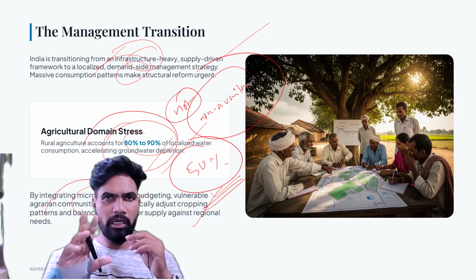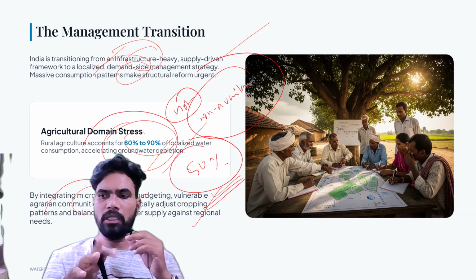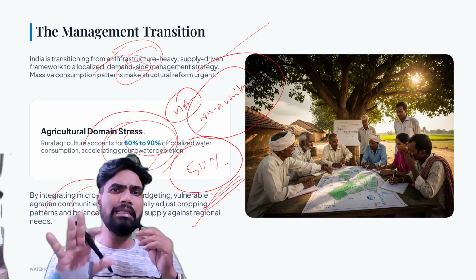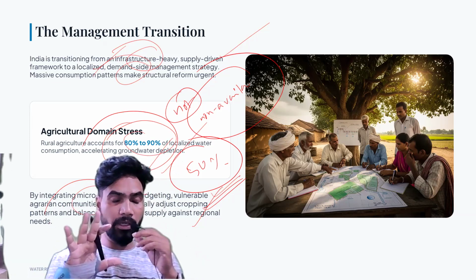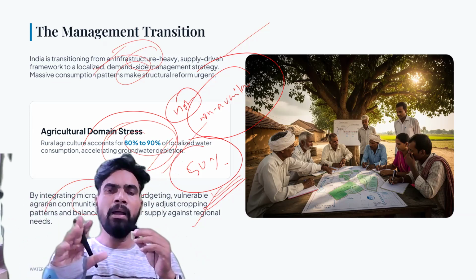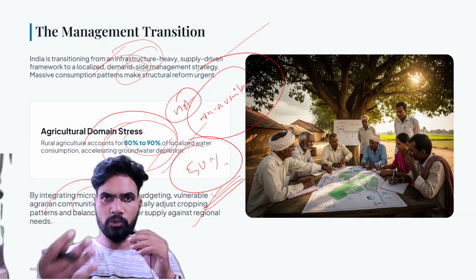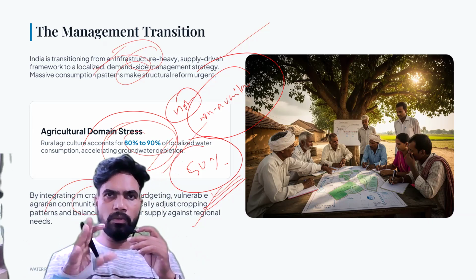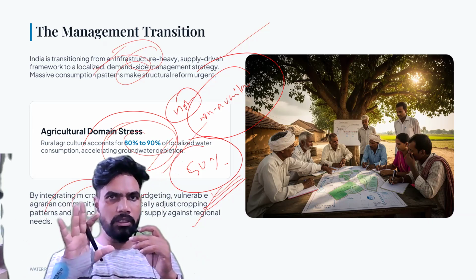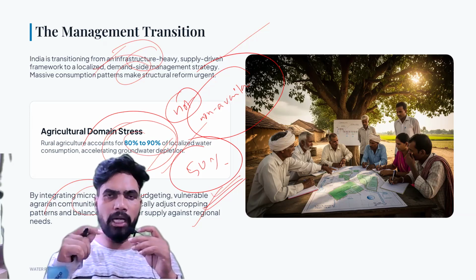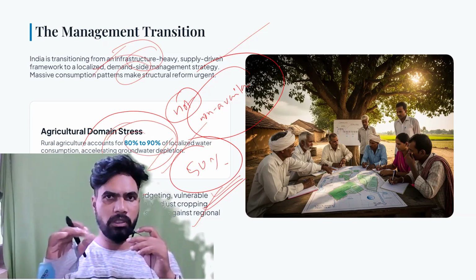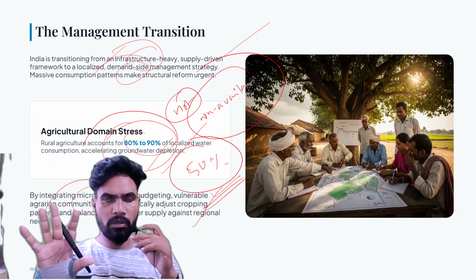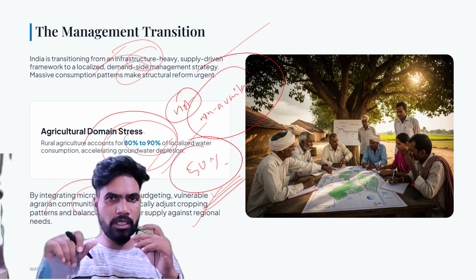You take Punjab, Haryana, and Western UP region. This is the region which receives the least rainfall, comparatively, in our country. But यहाँ पे क्या उगाया जाता है? Paddy. Okay, चावल उगाता है. So you know very well, paddy is the most water guzzling crop. 1 किलो पैडी प्रोड्यूस करने के लिए approximately 5,000 liters of water is required. Okay, so climatologically it is a wrong crop in that region.